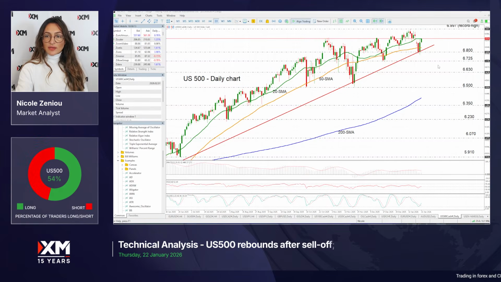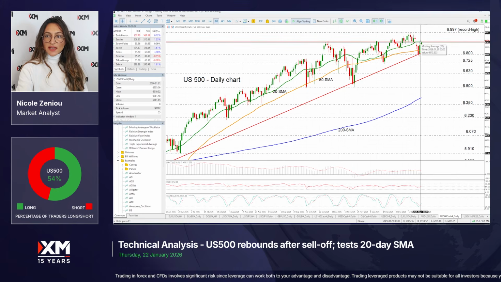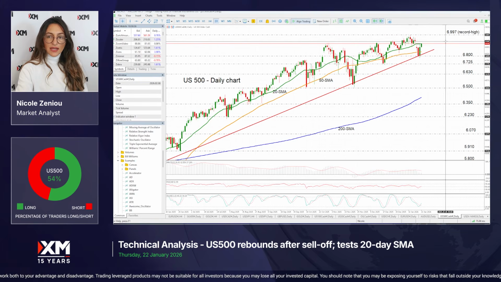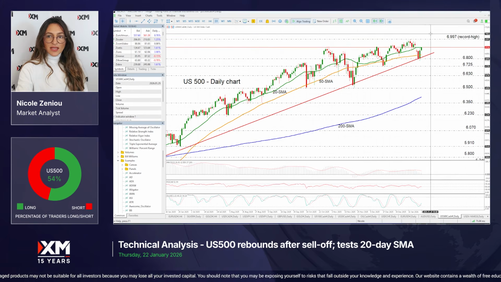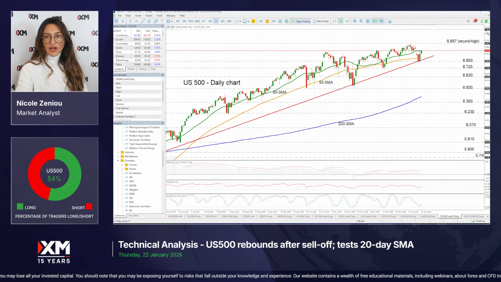Now let's start with the US500 index, which is currently extending a two-day rebound from the long-term uptrend line drawn from May lows. It is currently testing stronger resistance at the 20-day SMA near the 6,909 level. Now a break above the 20-day SMA might target a retest of the record high set on January 13th near the 6,997 level, and a break above the 7,000 psychological mark would then target levels in uncharted territory, such as